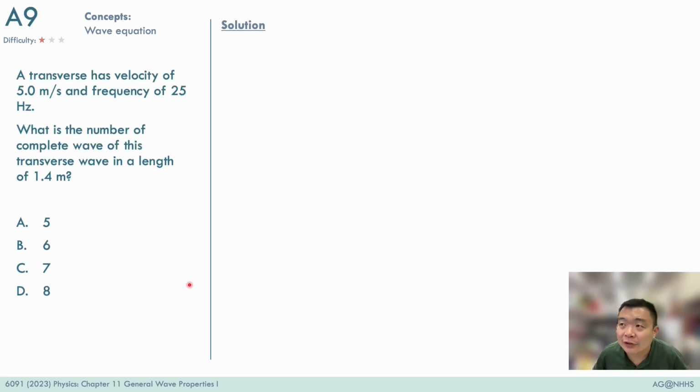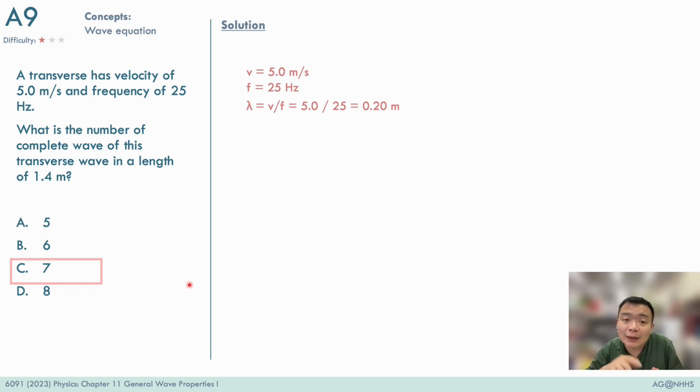This is a question of wave equation, and the answer to this question is C. We can read from the question that the velocity is given to be 5 meters per second and the frequency is 25 Hertz. So with these two data, we can use the wave equation to find the wavelength of this wave, which is 0.2 meters.